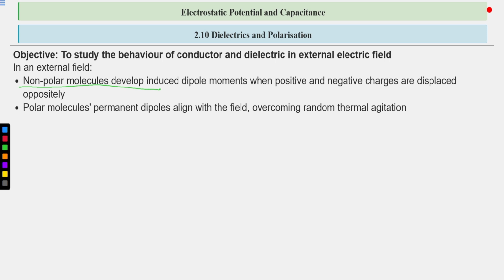So there is a stretching of molecules, due to which a dipole moment is induced. This is the case of non-polar molecules.